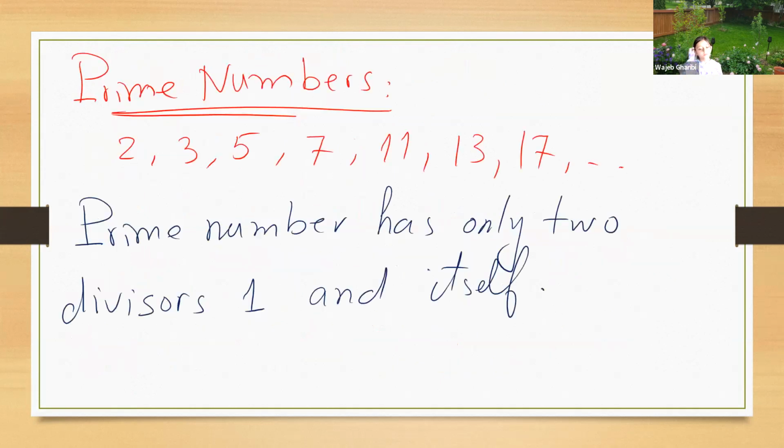Okay. So prime numbers, as you know, 2, 3, 5, 7, and so on. What does it mean, prime number? A prime number has only 2 divisors, 1 and itself. So any prime number can be divisible by 1 and by itself, as you see, 2, 3, 5, 7, and so on.